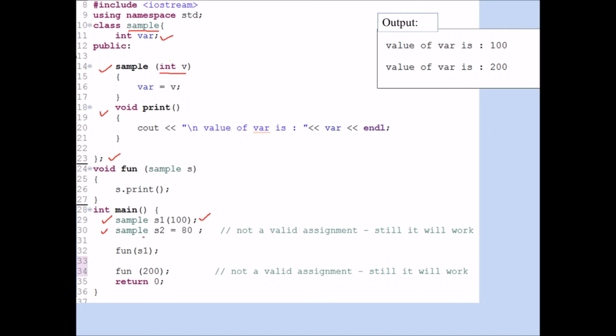Now next is sample s2 equal to 80. Is it a valid statement? It is not a valid statement, but still it will work. Your compiler is not going to give you an error. What the compiler does is automatically assign this value 80 to the variable var, and it will work. That is why here it is written not a valid assignment, but still it will work. Now let us see how it works. I am calling the function with s1, so it is displaying the first line in the output.